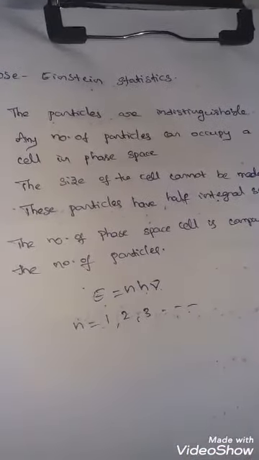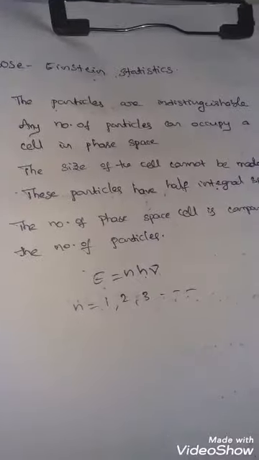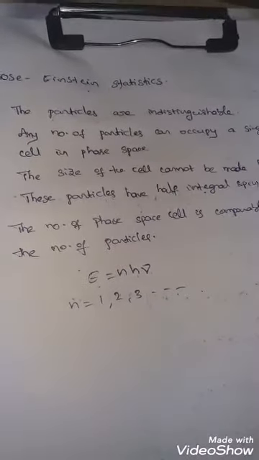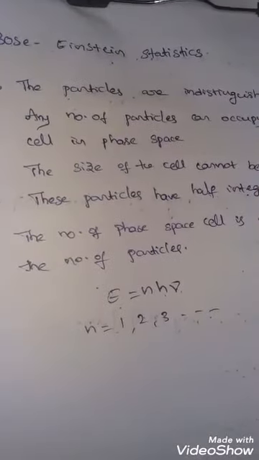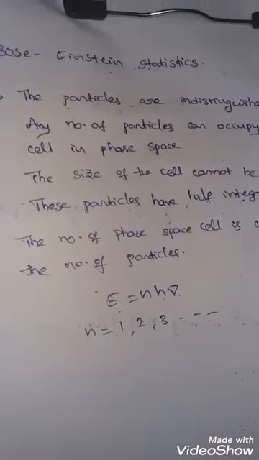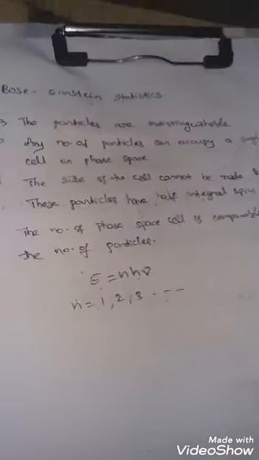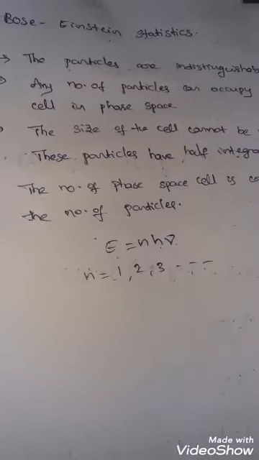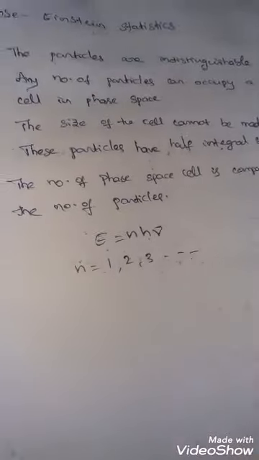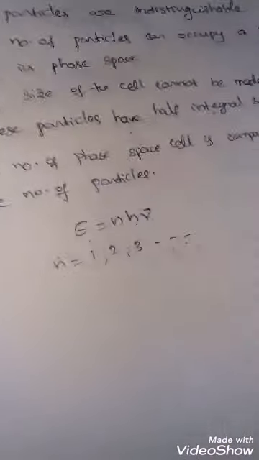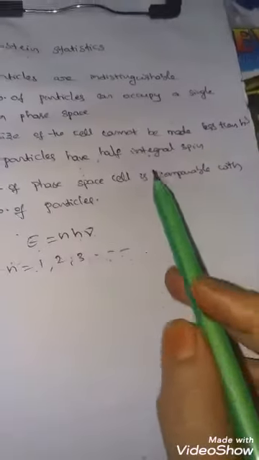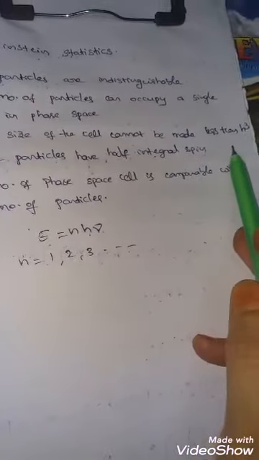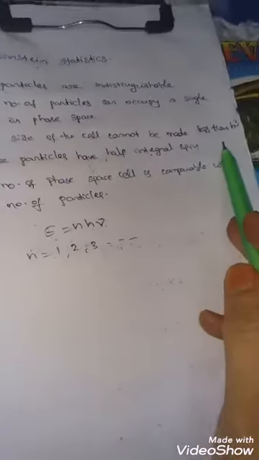In Maxwell the particles are distinguishable, but here in Bose-Einstein the particles are indistinguishable. Any number of particles can occupy a single phase space cell, and there is no restriction. As well, the size of a cell cannot be made less than h cube, where h is Planck's constant.